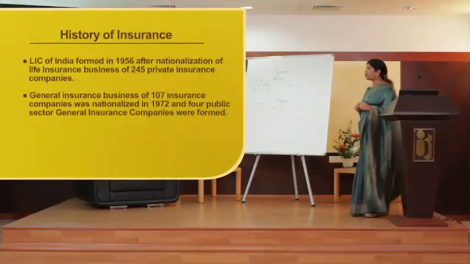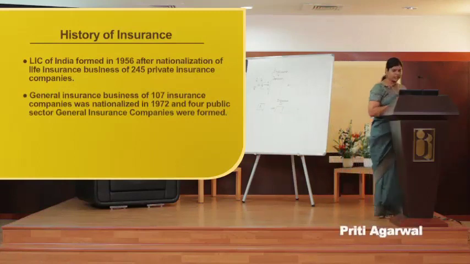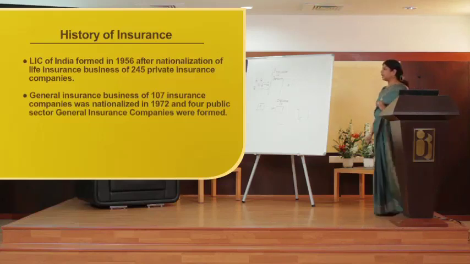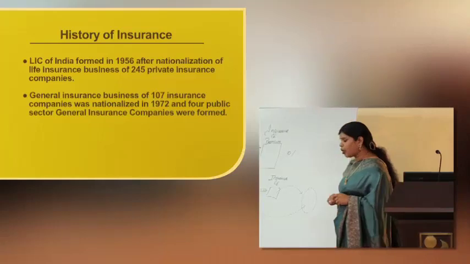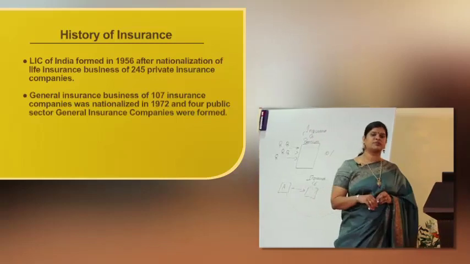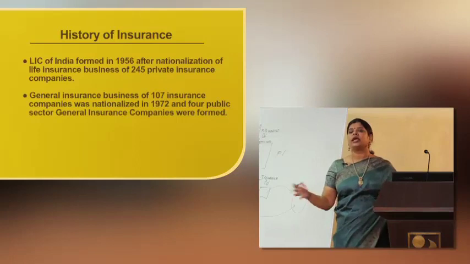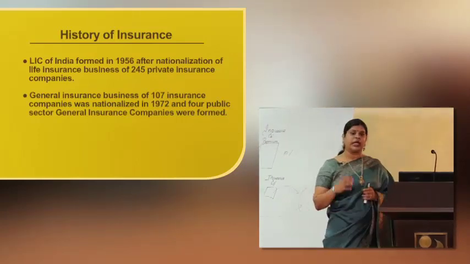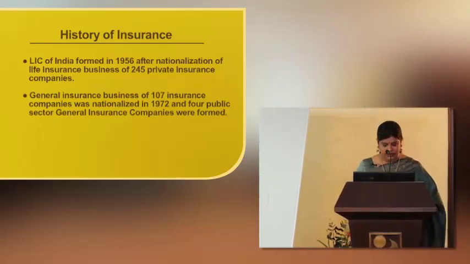Now, coming to the history of insurance, the first company that came into existence as far as insurance business is concerned is LIC of India, that is Life Insurance Corporation of India, which was formed in the year 1956 after nationalization of life insurance business of 245 private insurance companies. So all the 245 insurance companies came together after the nationalization of insurance business. LIC of India was formed.